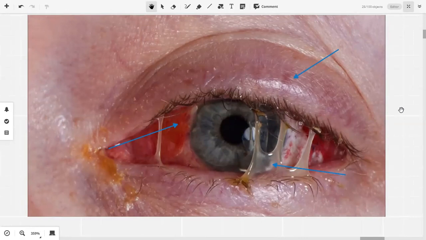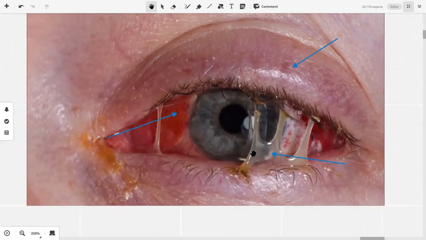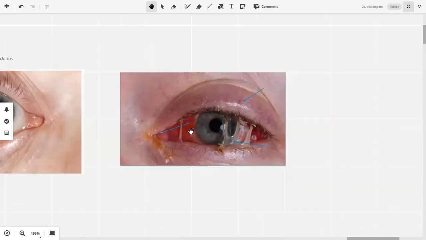Appearance on the basis of color: it is whitish. Mucoid discharge is completely whitish. But here there is somewhat yellowish staining. We can see yellow stains all around the eyelashes as well. Yellow crust. This is not completely whitish. It's somewhat yellow. So it's either mucoid, or with a somewhat yellowish material, it's mucopurulent. So this is conjunctivitis.